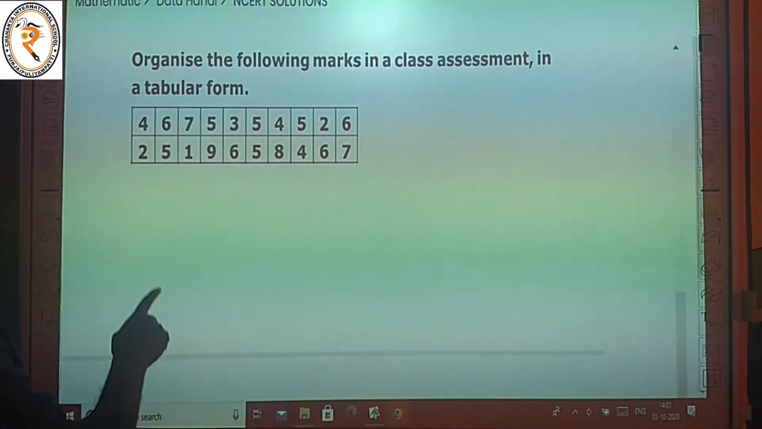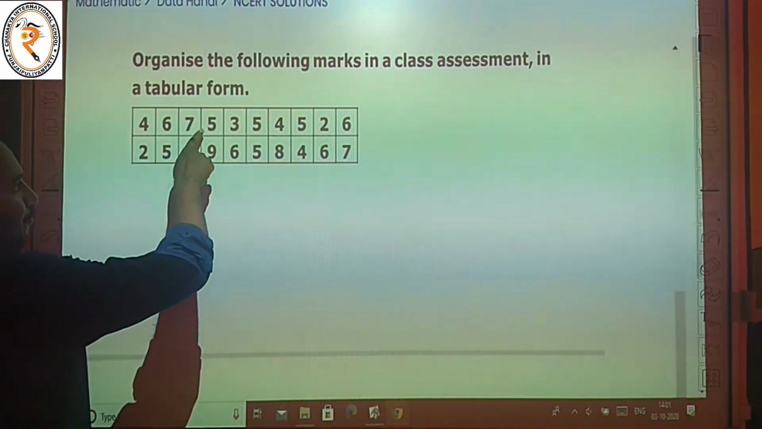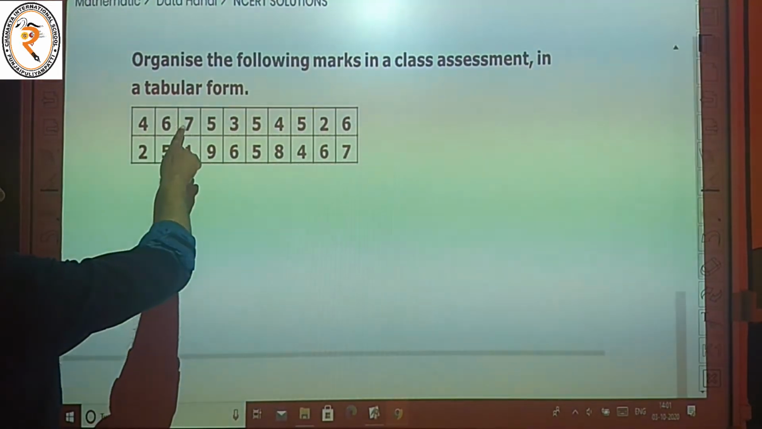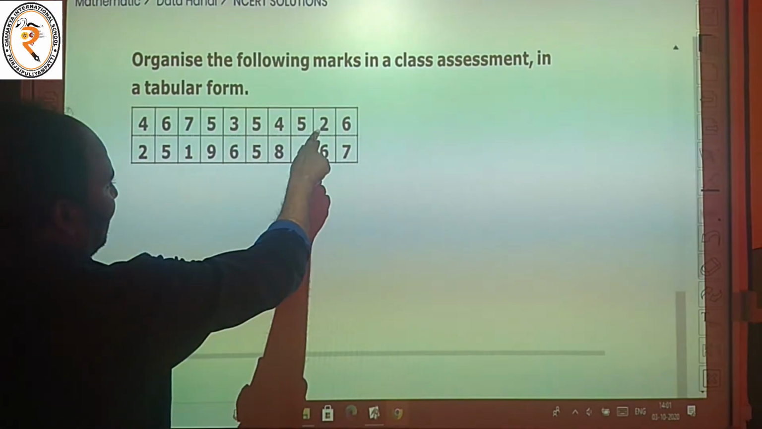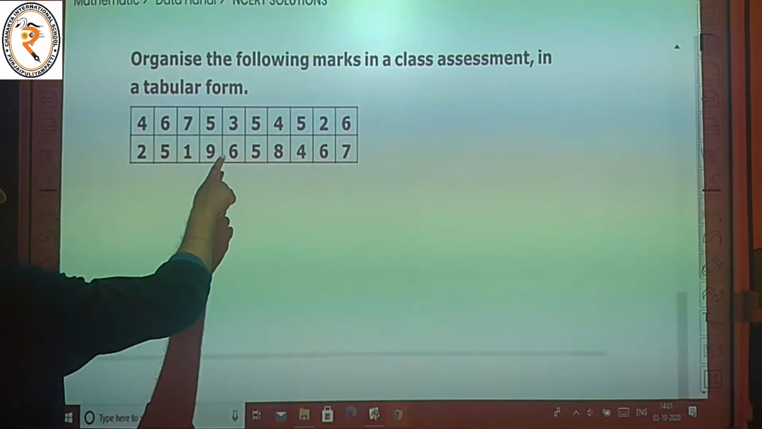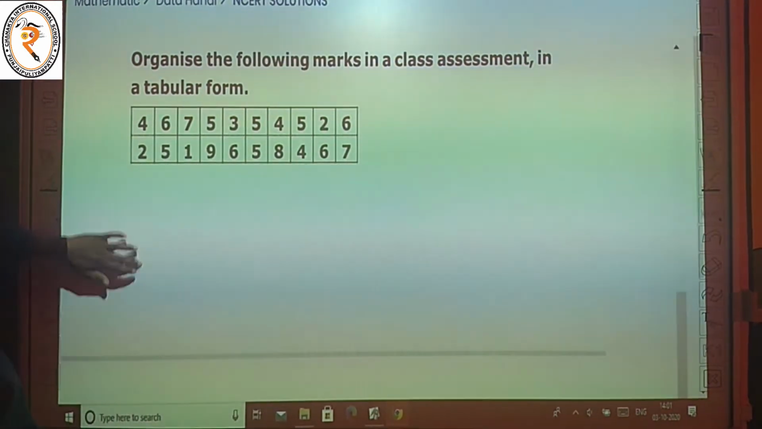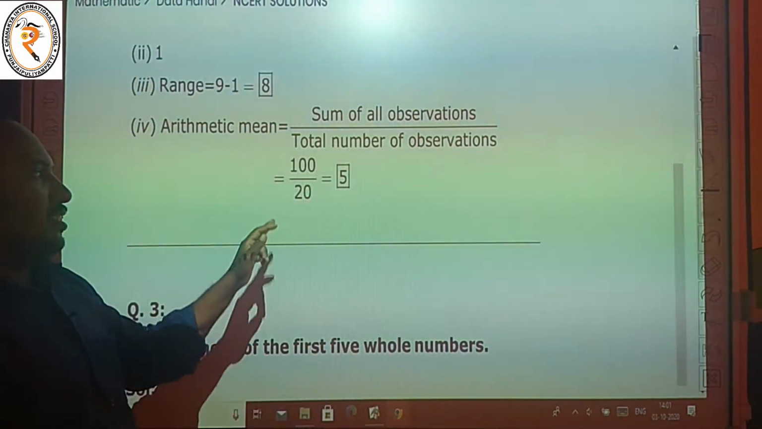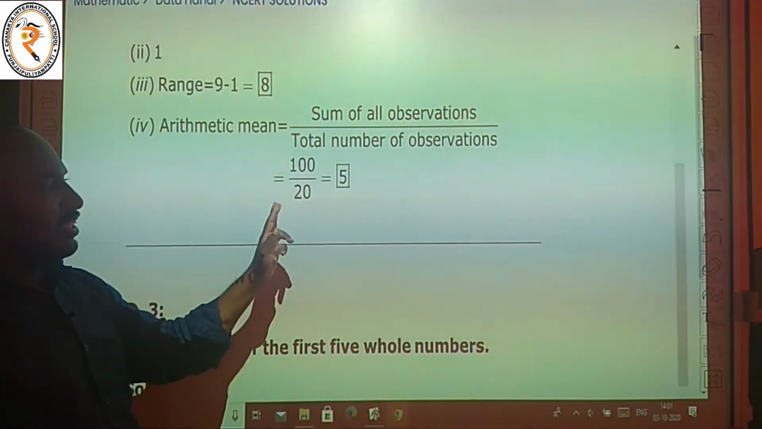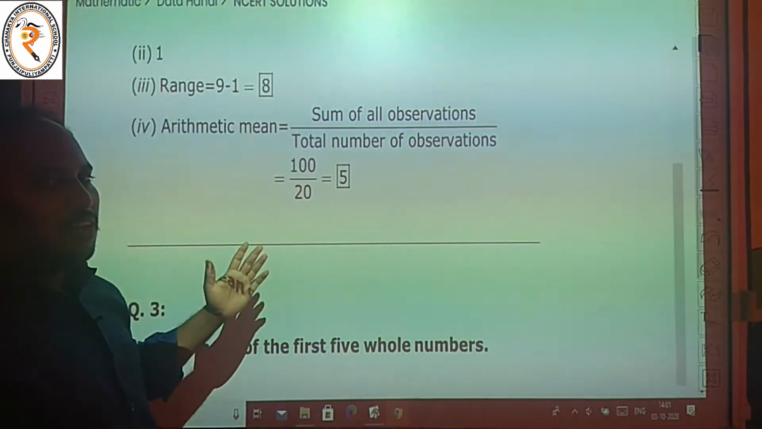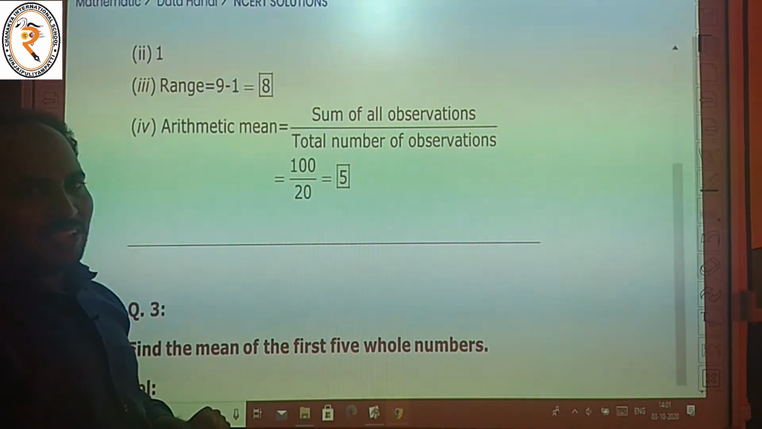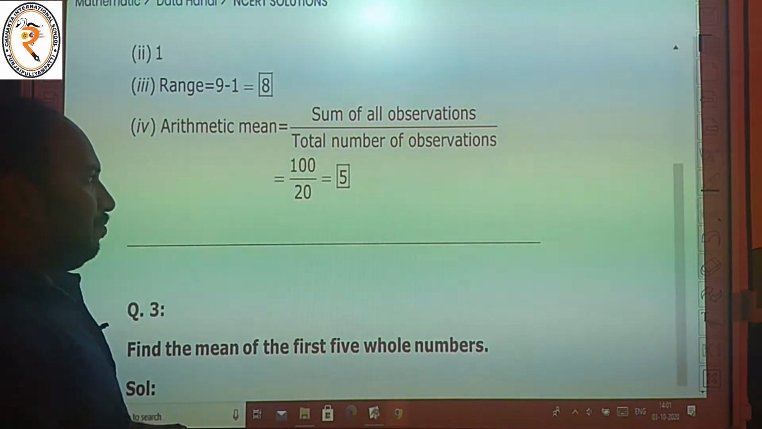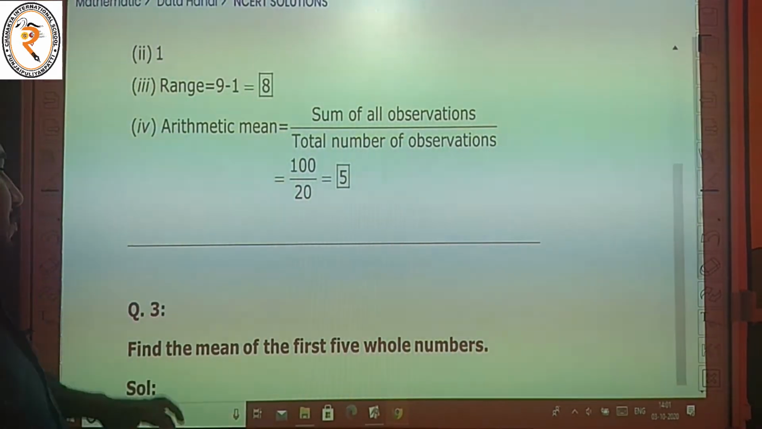Total number of observations. We count the numbers: 1, 2, 3, 4, 5, 6, 7, 8, 9, 10, 11, 12, 13, 14, 15, 16, 17, 18, 19, 20. 20 numbers, that is the total number of observations, 20. Sum of all numbers is equal to 100. The total number of items is 20. So 100 divided by 20 is equal to 5.